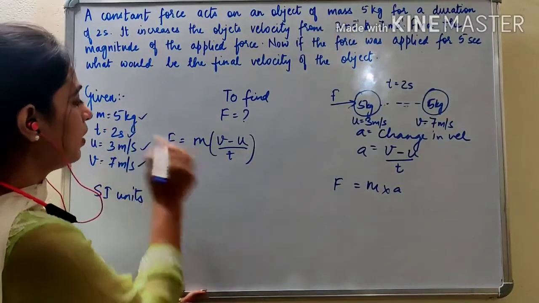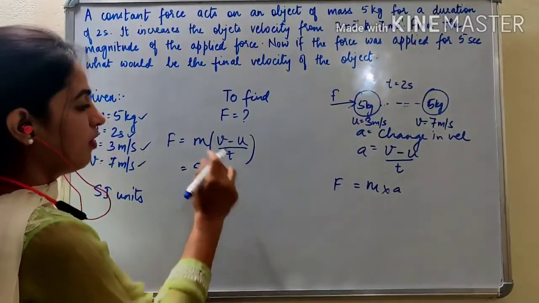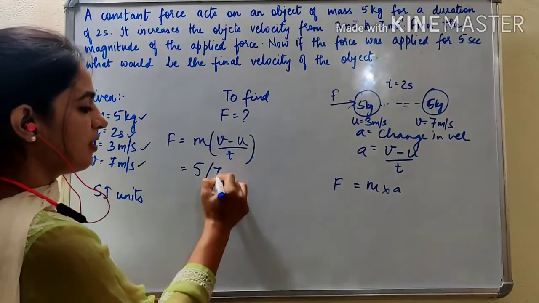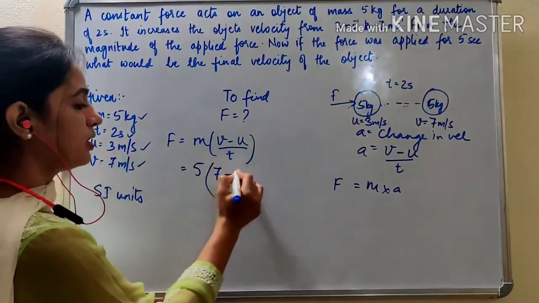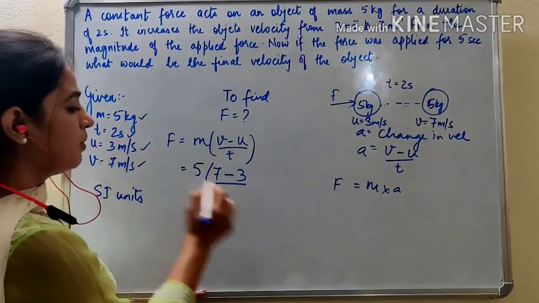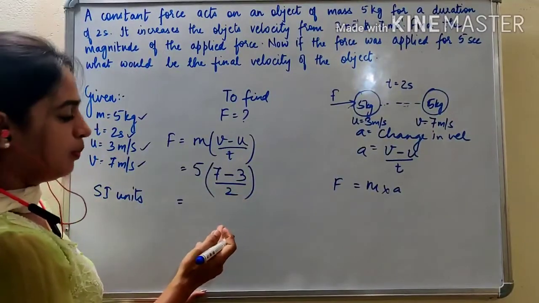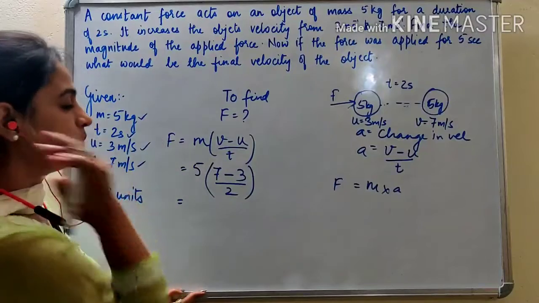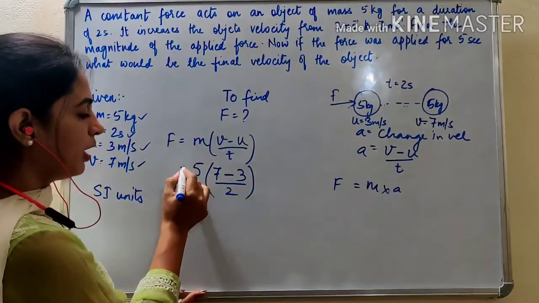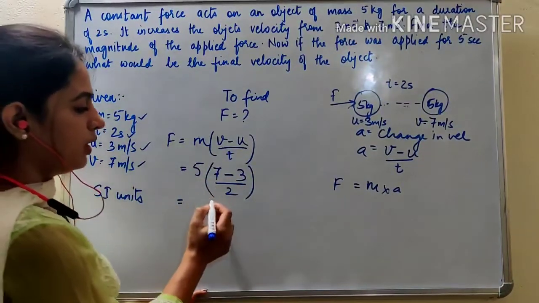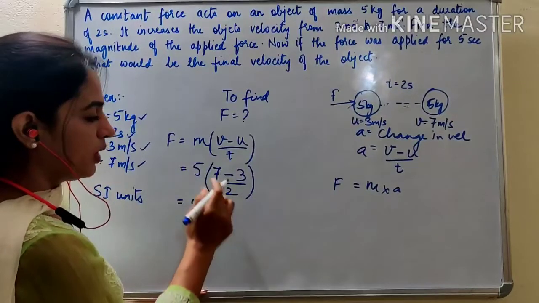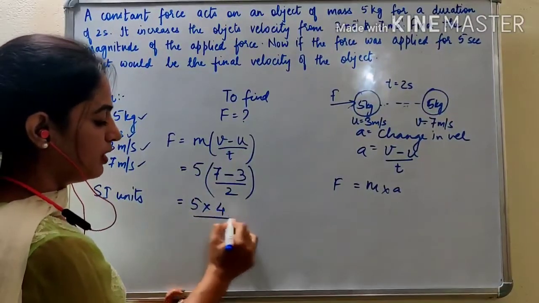So substituting the values, m is 5, final velocity v is 7, minus initial velocity u is 3, time is 2. Okay, so this is a pretty easy formula and easy calculation. So 5 into what is 7 minus 3? 4, divided by 2.